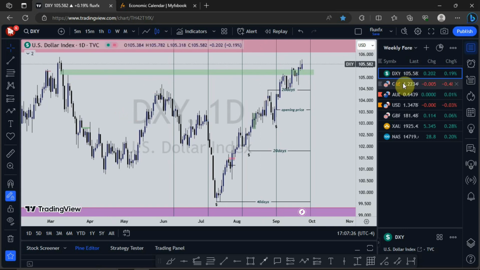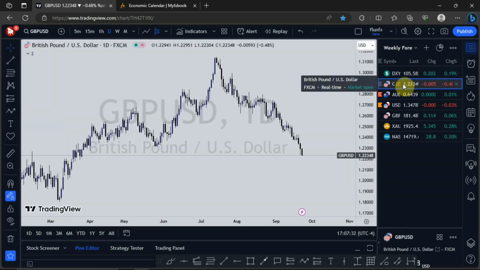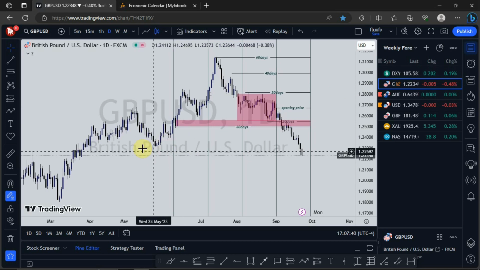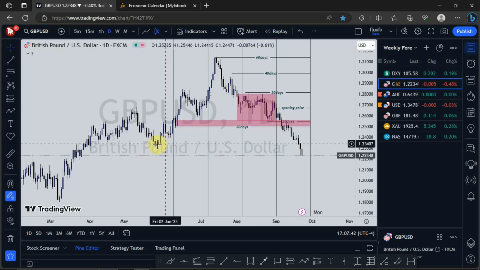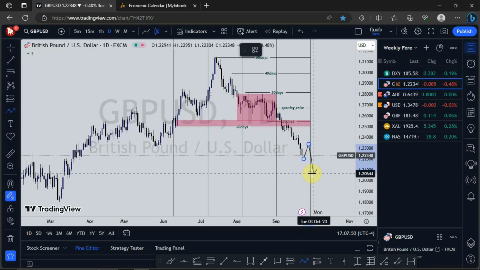All right, let's look at what is happening on GBPUSD. For GBPUSD, we've still seen price pushing to the downside, taking out this sell side liquidity right here, then into the zone. Going into next week, I'll expect to see a little bit of retracement before we see a continuation to the downside.